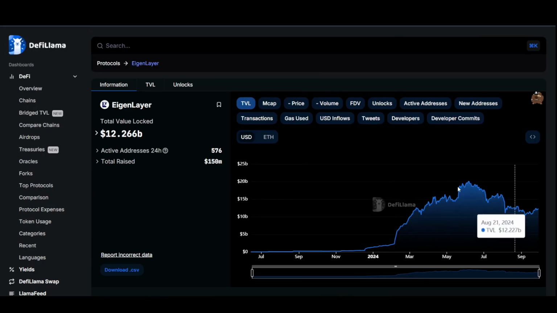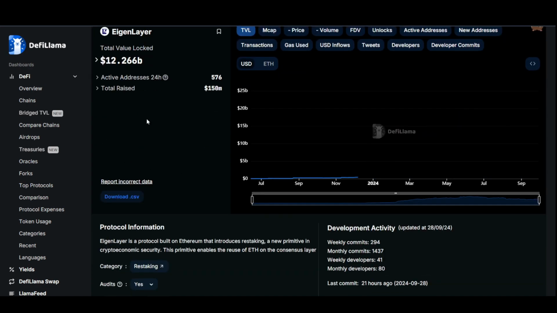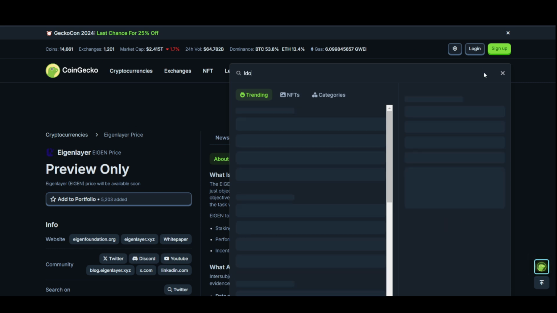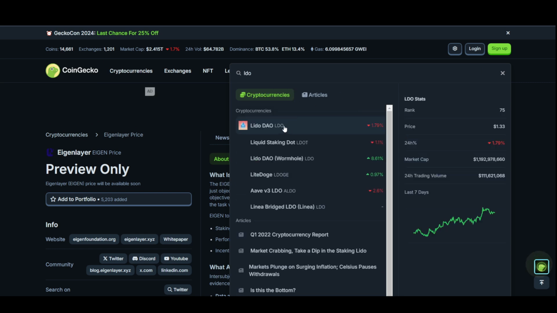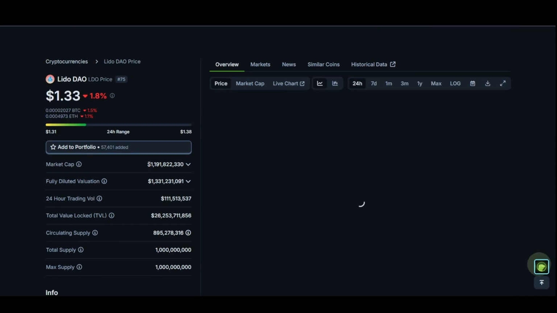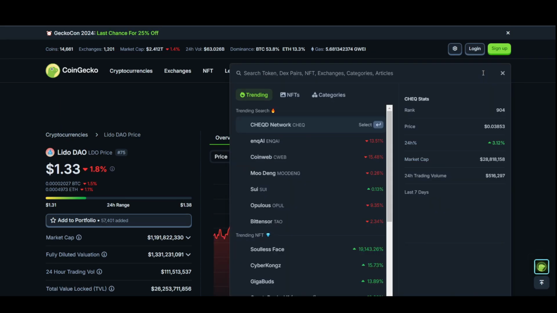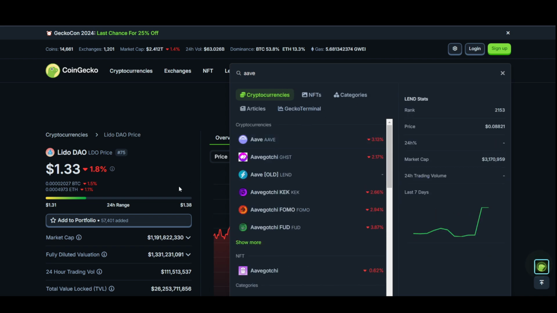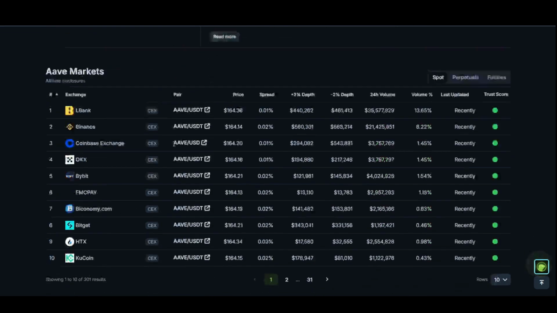If you look at it, it is the third biggest one, and I think that could mean something. And if you look at the biggest one, which is Lido, its market cap is around 1.1 billion. And Aave also has a lot of market cap, around 2 billion.